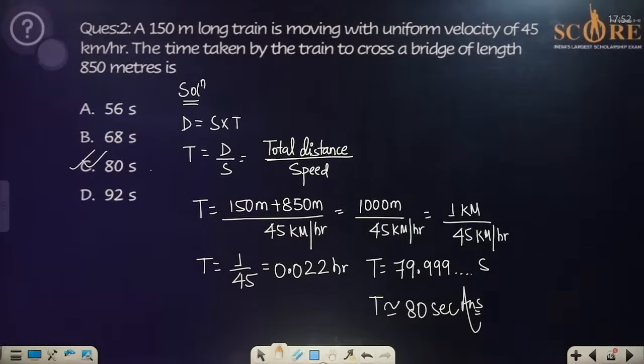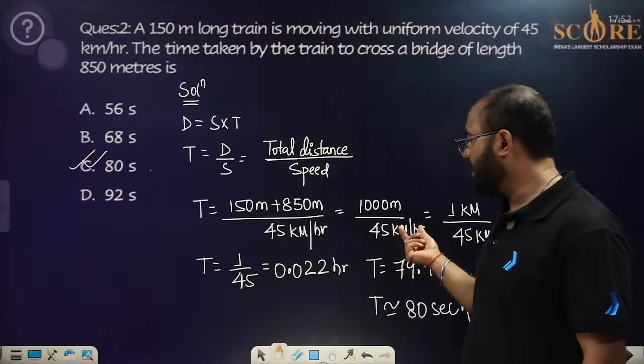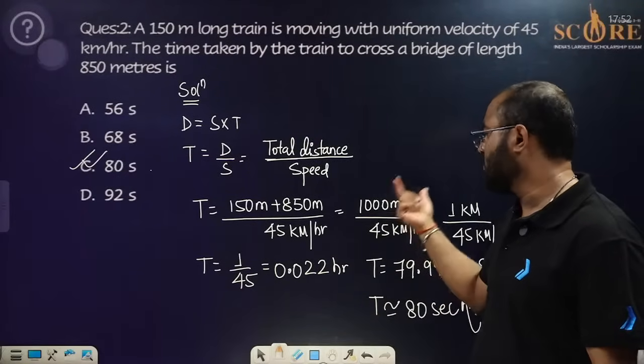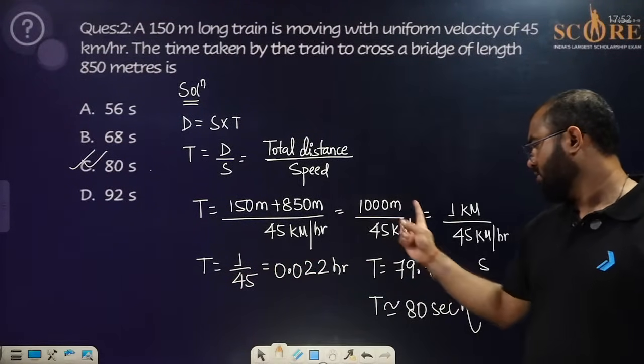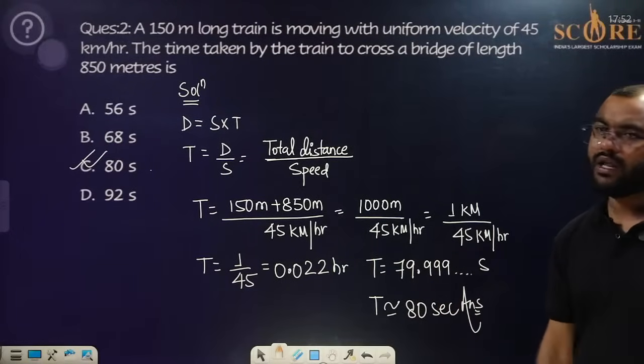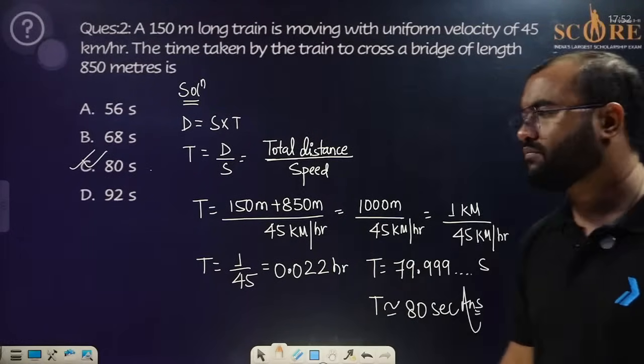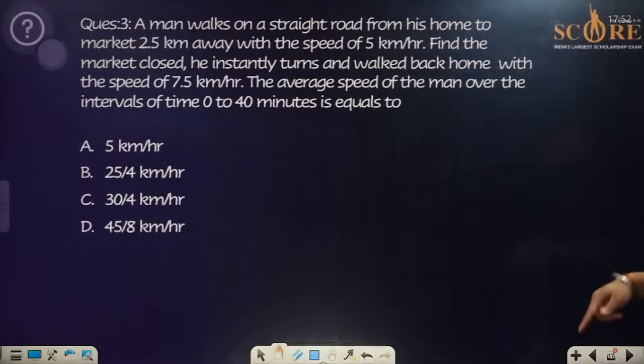I hope it is clear to all and you have understood this much. There are two options. Either you can convert this kilometer per hour into meter per second, or you can convert this meter into kilometer. So it was in hours, and I have converted it into seconds. It can be written like this. Let us move to the next question.